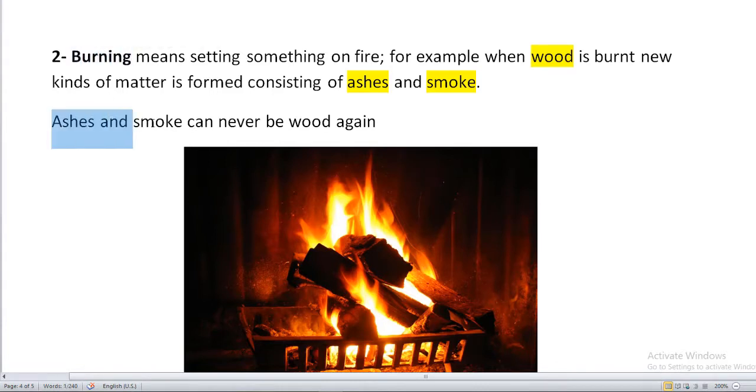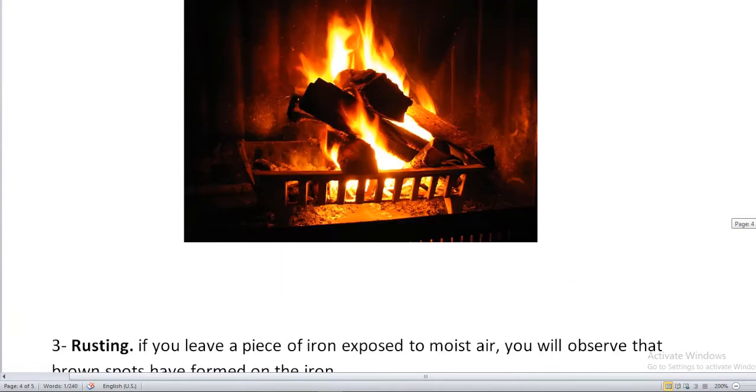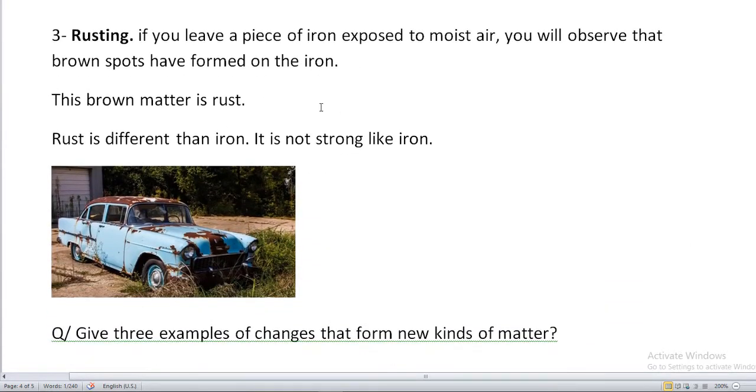Alright, ashes and smoke can never be wood again. When you burn this wood, it becomes ash and smoke. Can you make wood out of ash and smoke? No, it's forever changed. The wood is forever changed to ash and smoke. New kinds of matter are formed. Let's talk about rusting. Rusting is the third type, the third change that forms new kinds of matter.